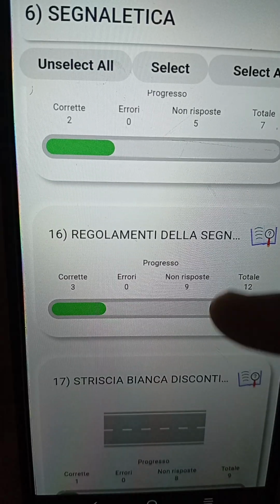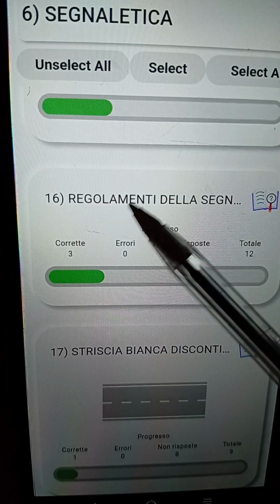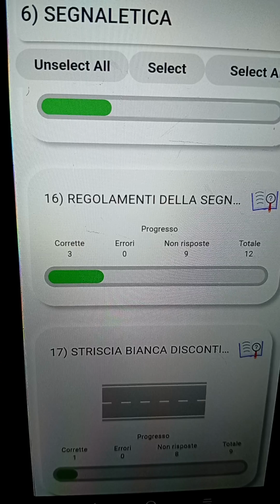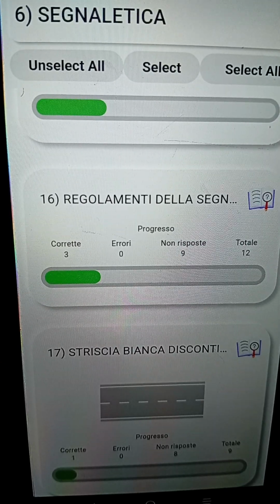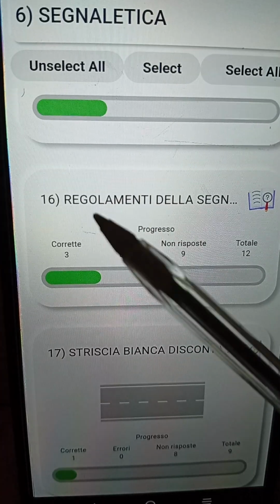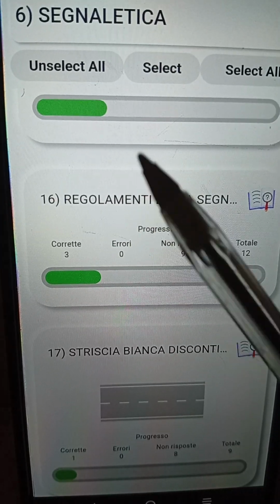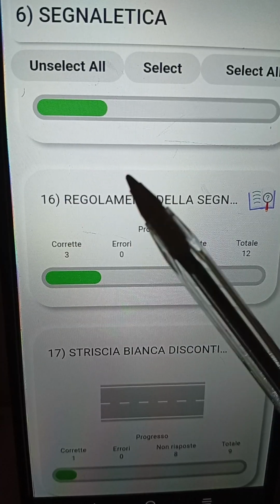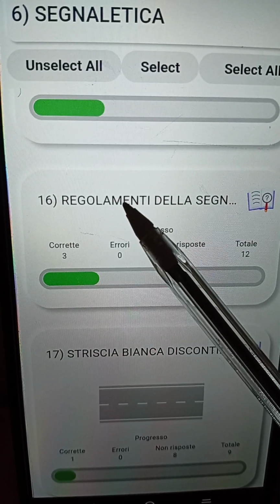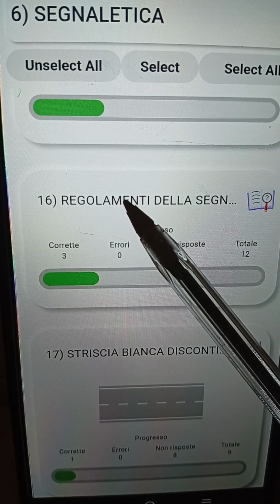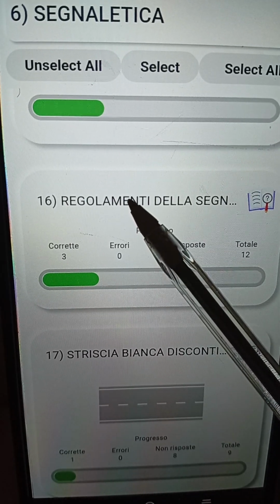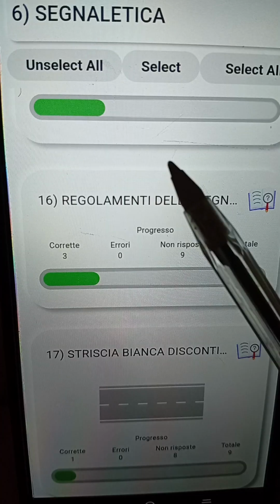Okay, let's go straight to the next one. Now the next one is talking about what? Regolamento della segnaletica. Okay, now which segnale can we find on the carreggiata, on the pavimento? Like the horizontal segnale. Number one, we can find stop. Everybody knows what the meaning of stop implies. Okay, we can also find what is it called again? The triangolo. The sign for the dare precedenza. We can find that sign that symbolizes dare precedenza, and so on and so forth.